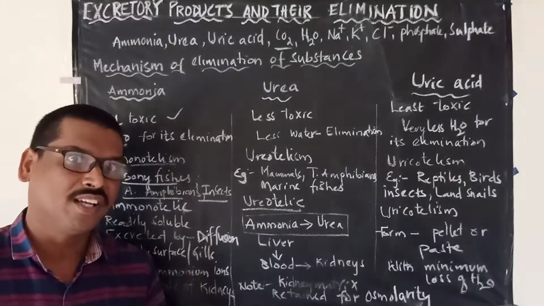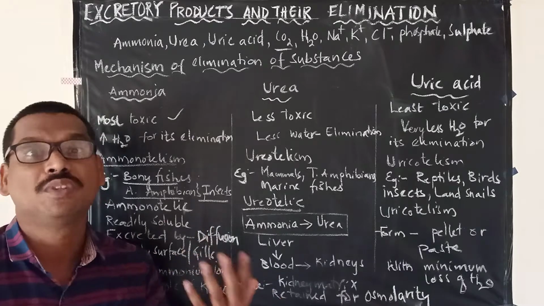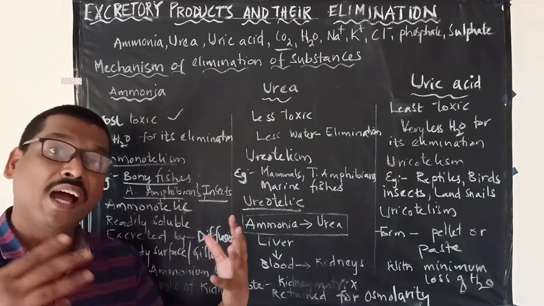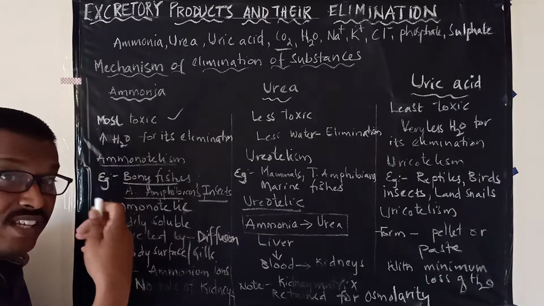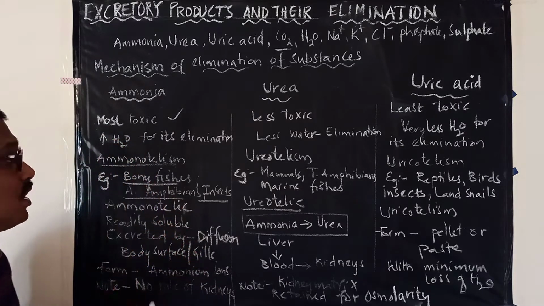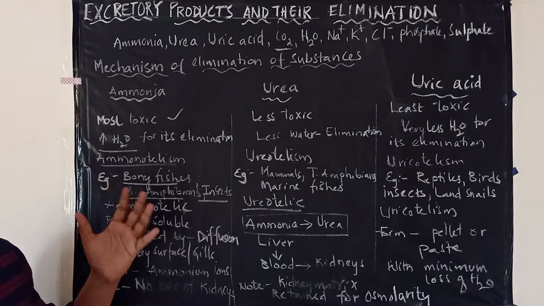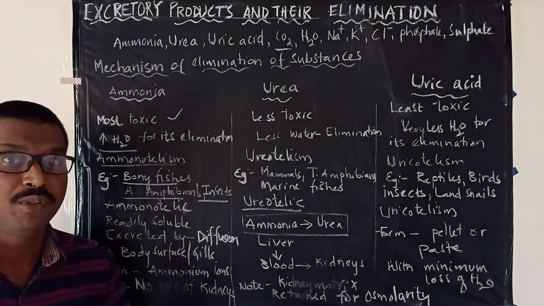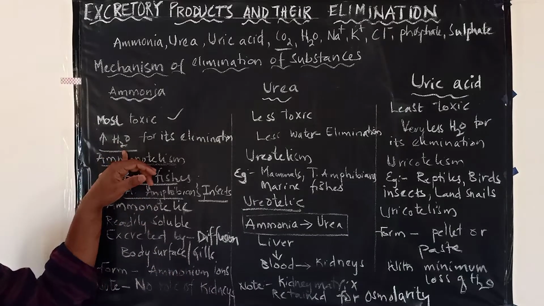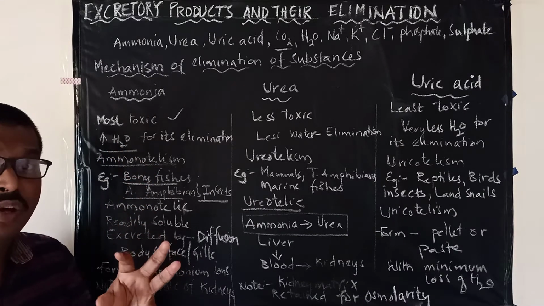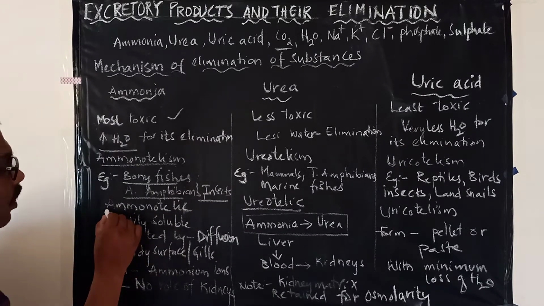are all aquatic organisms, and they have more water available around them because they are present in the water. So they have adapted themselves to release or excrete ammonia by using more amount of water. That's why it is not so hard for them to eliminate ammonia, because they have more availability of water.